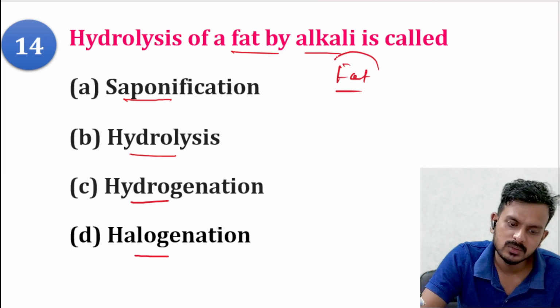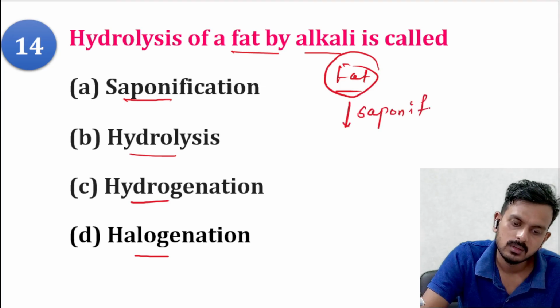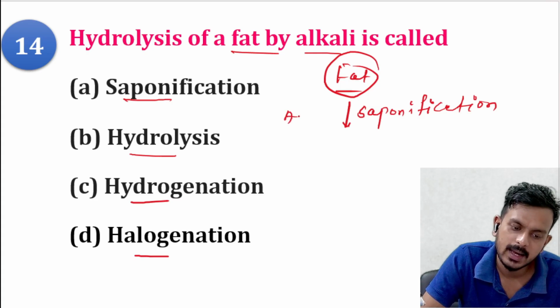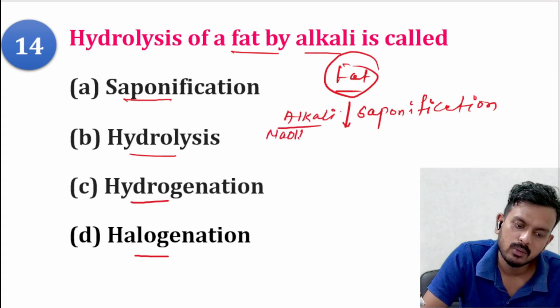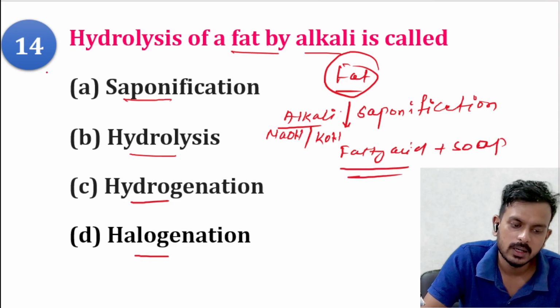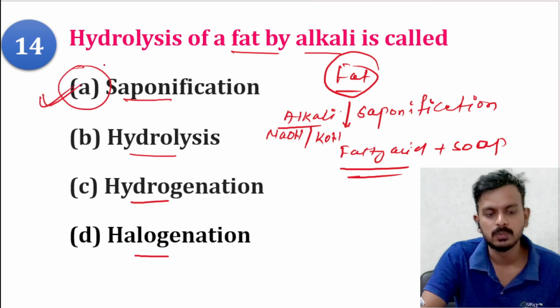Please note it down: when fat undergoes saponification in the presence of alkali like NaOH or KOH, it will produce fatty acid plus soap. This process is called saponification.